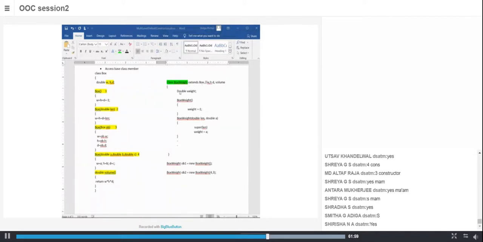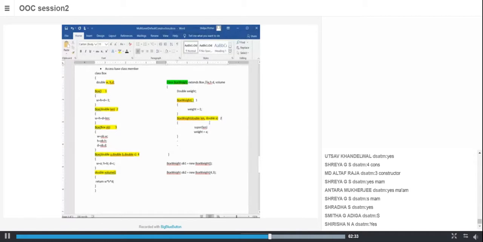It has its own data member weight. Now BoxWeight also has its own constructor. Now what are its constructors? One is this one. I'm doing this only for your understanding. Fine. So it has two constructors. Agreed?